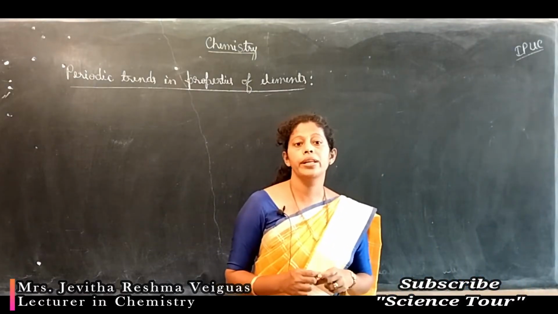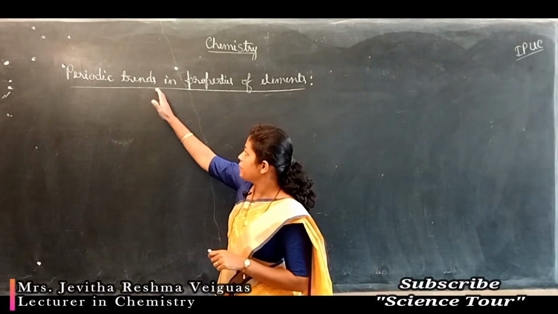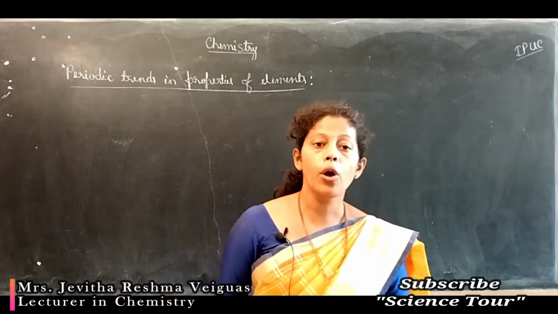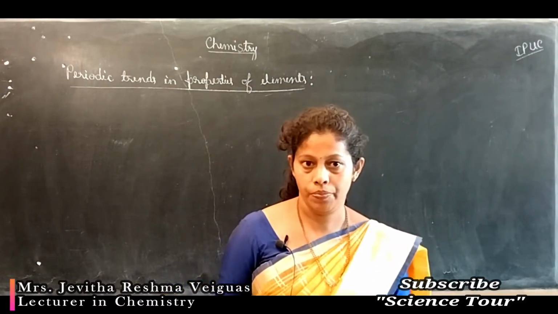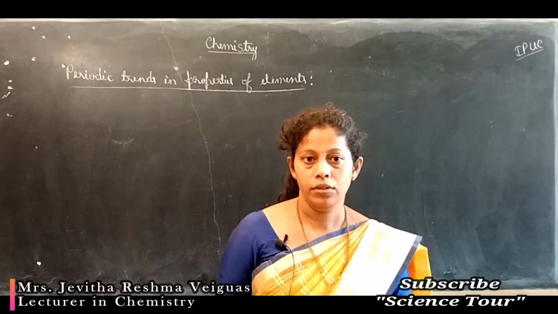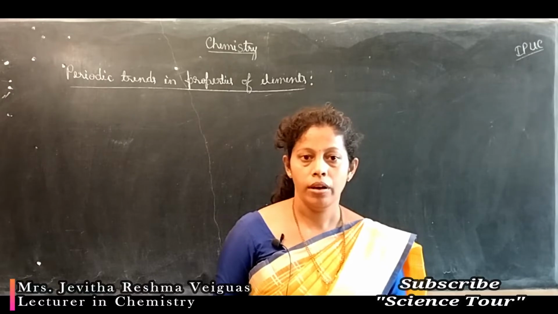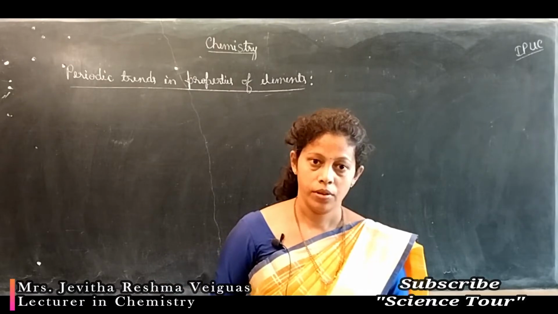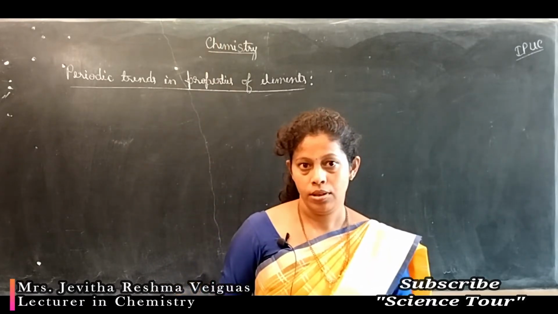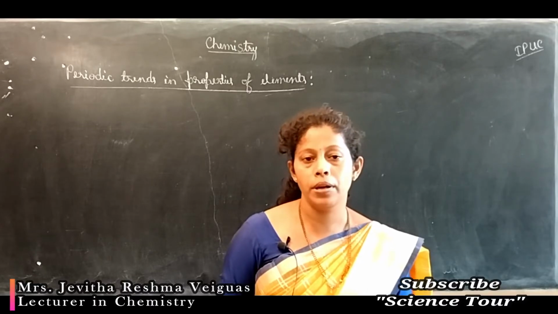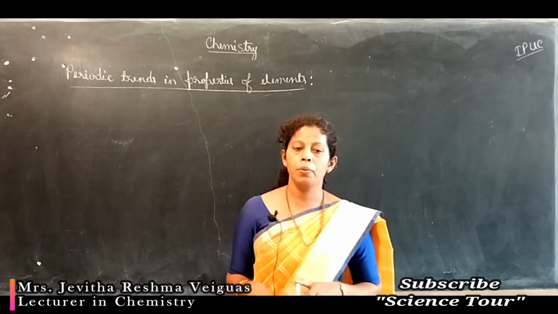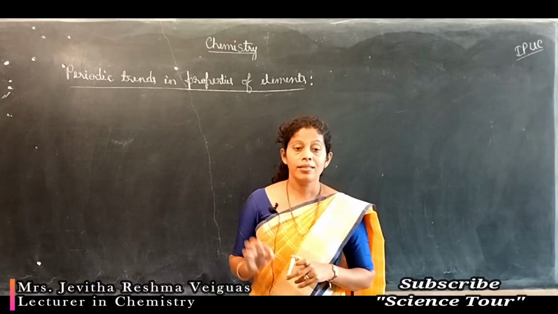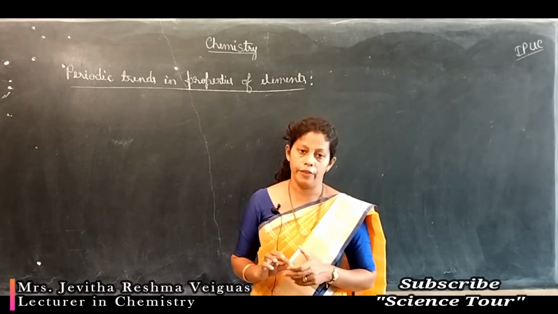Students, now let us move on to the next concept, that is periodic trends in properties of elements. What is meant by periodic trends in properties? We have elements which are arranged in horizontal rows and vertical columns. In vertical columns, the similarity in properties is found. Why is similarity in properties found in vertical columns? Because there is similarity in electronic configuration.